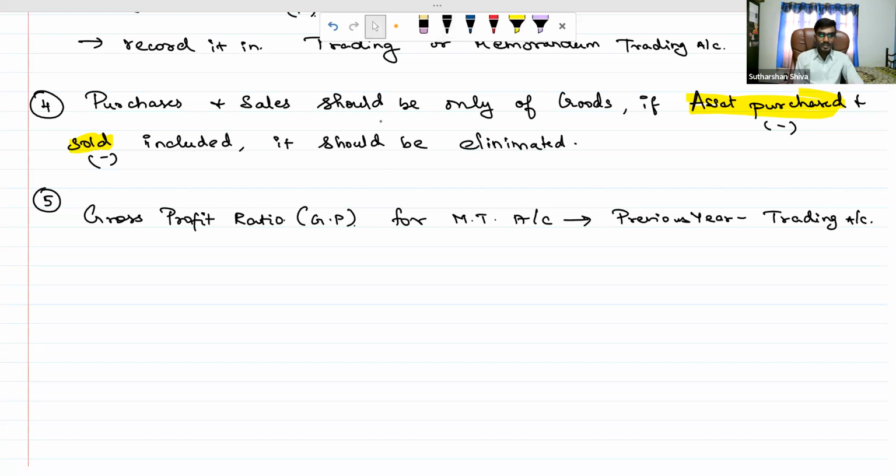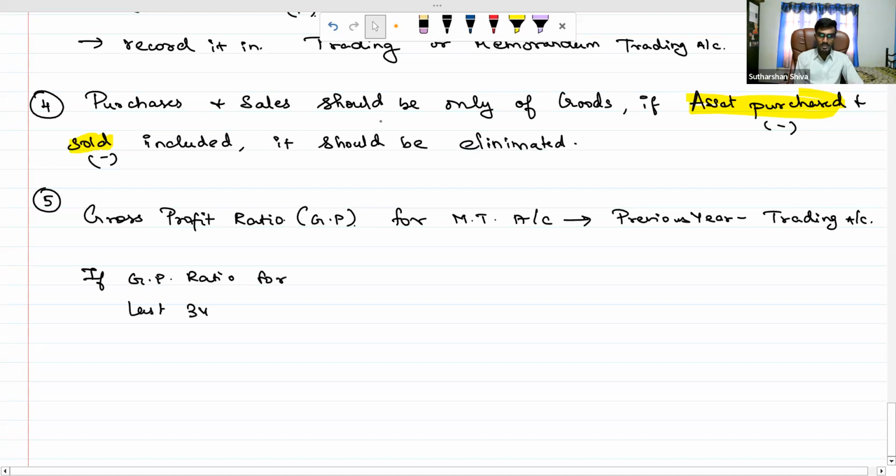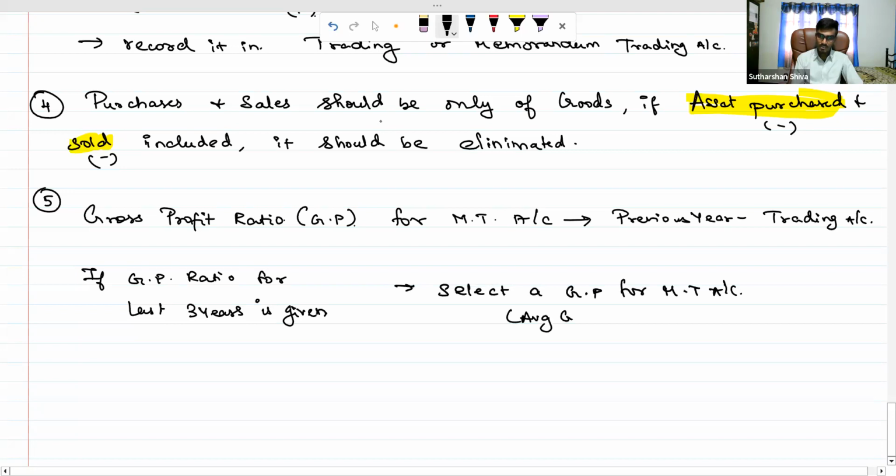Suppose if GP ratio for last 3 years is given. What? 3 years is given in the question itself. What you need to do? Select a GP ratio for memorandum trading account based on the average GP ratio.